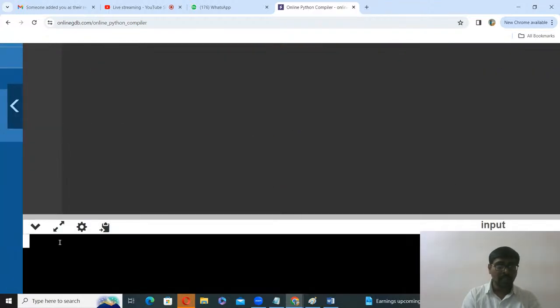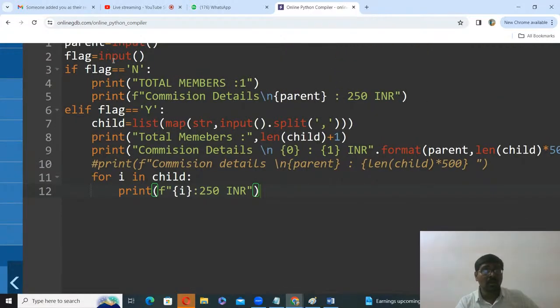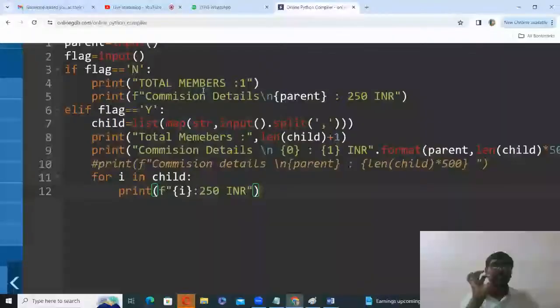First to observe, I am reading one name that is considered as the parent. Next, if I press N, it means there are no childs. Remember, everything you need to write in the correct uppercase, lowercase. Just by mistake I wrote total members in lowercase. N means total one member is there.